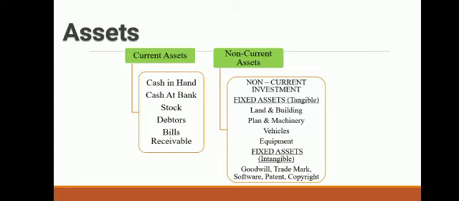Current assets include cash in hand, cash at bank, stock, debtors, bills receivable, etc. Whereas non-current assets include non-current investment, that means long-term investment, different tangible fixed assets like land, building, plant, machinery, vehicles, equipment. Whereas intangible fixed assets include goodwill, trademark, software, patent, copyright, etc.